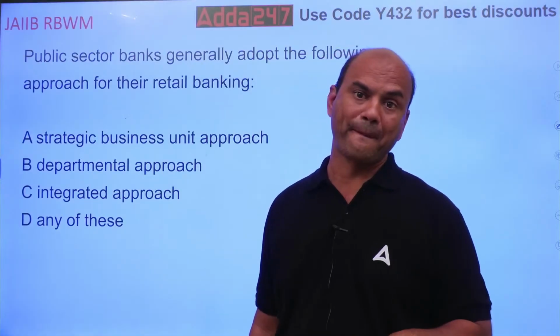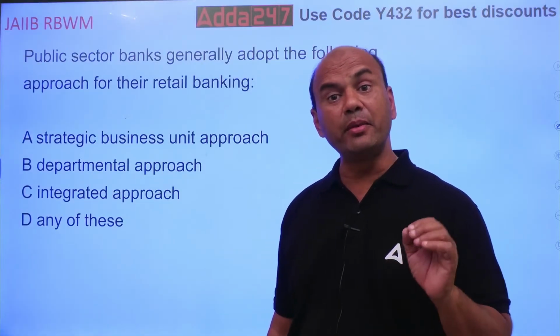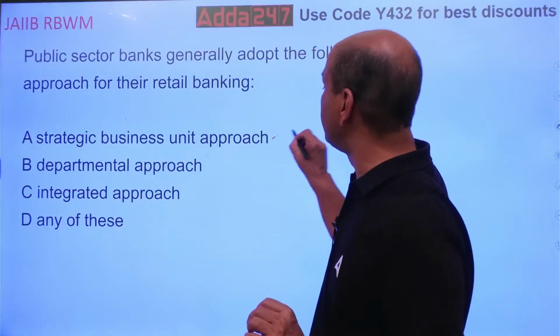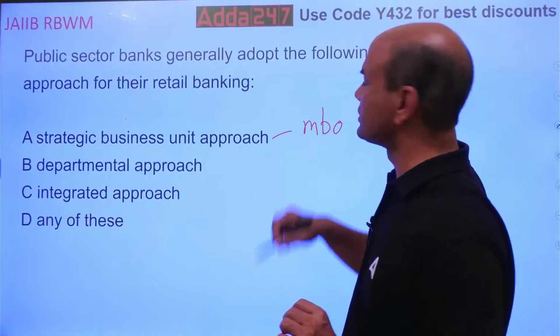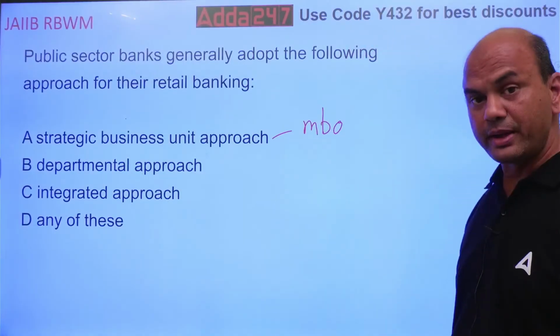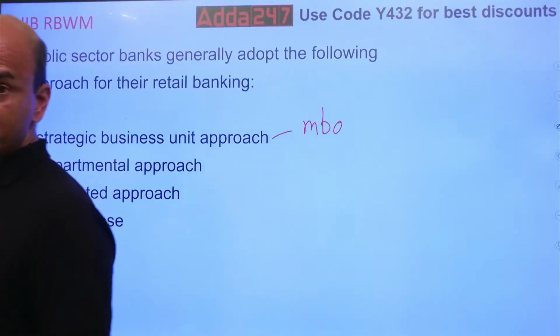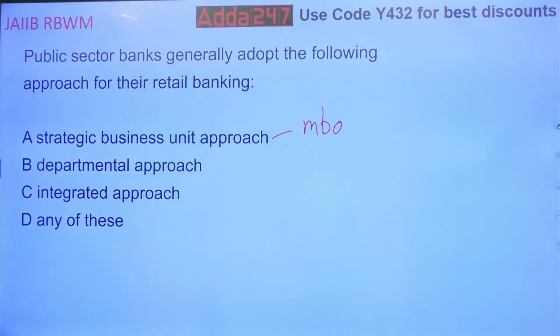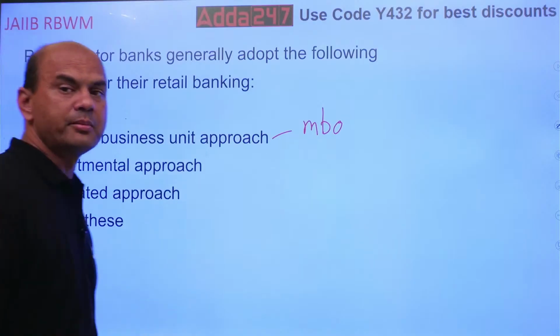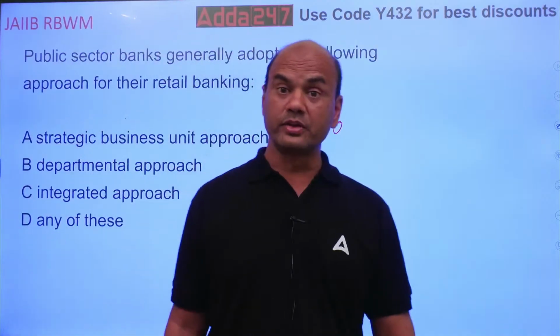That is SBU. There is a term called as MBO in SBU. This term also comes in exam. MBO means management by objectives. Here what happens? We first decide on the target for this year. Means we will first decide whether we are going to achieve the profit of 20% this year or 10% or 15%, whatever it is. Once we decide on this, after that the targets will be distributed among all the employees of the branch. So that is known as MBO.